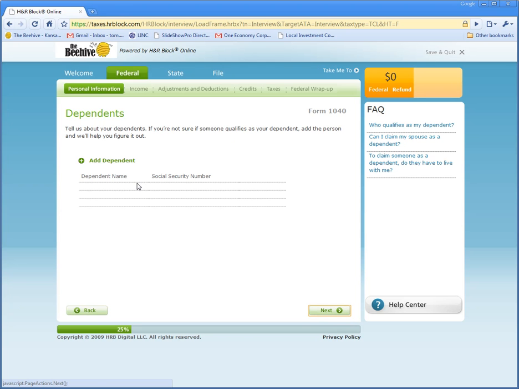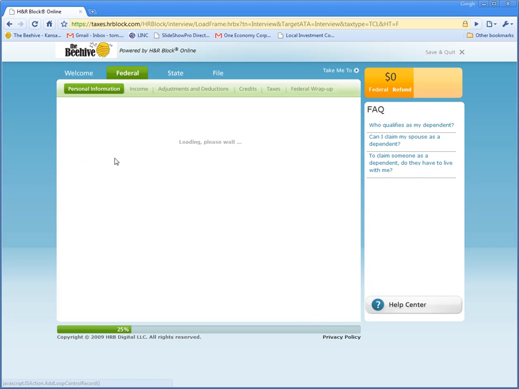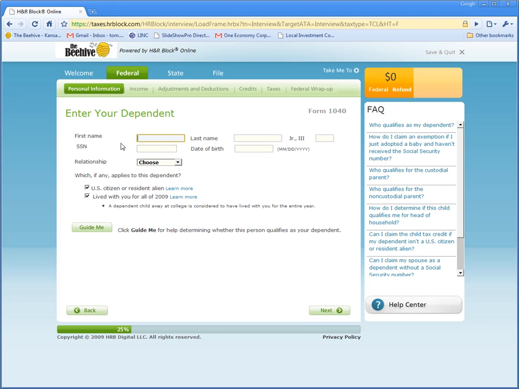Okay, this is where you would add dependents. So poor Joey Wallace is going to be a single father today. So his son is going to be Brian Wallace. And making up another social security number. Date of birth. Hopefully you know your son's date of birth. And for little Brian Wallace, we're going to do 2000. Relationship. This is where you're going to put in how you relate to him. So little Brian Wallace is going to be Joey Wallace's son. Let me correct the social security number here. You definitely want to get that right.